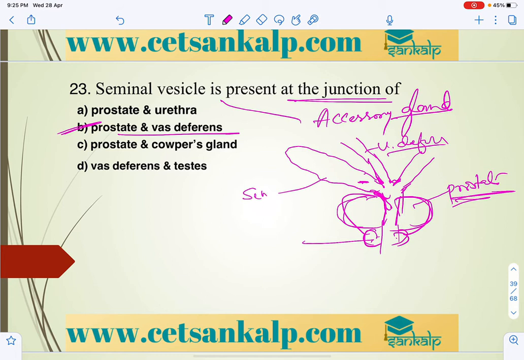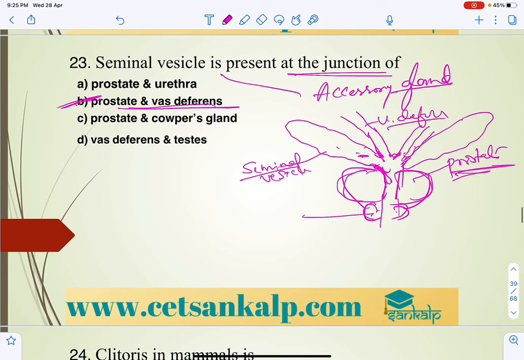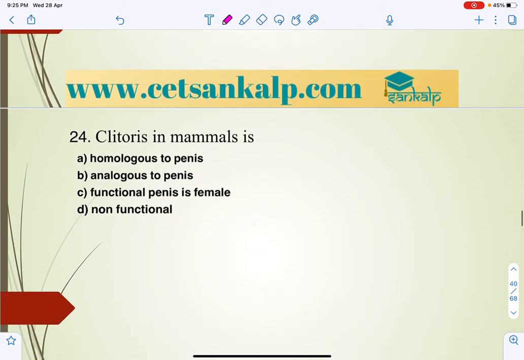This is the seminal vesicle, paired on both sides, and the same will be on the other side. So B is the answer. And this part is the bulbourethral gland.